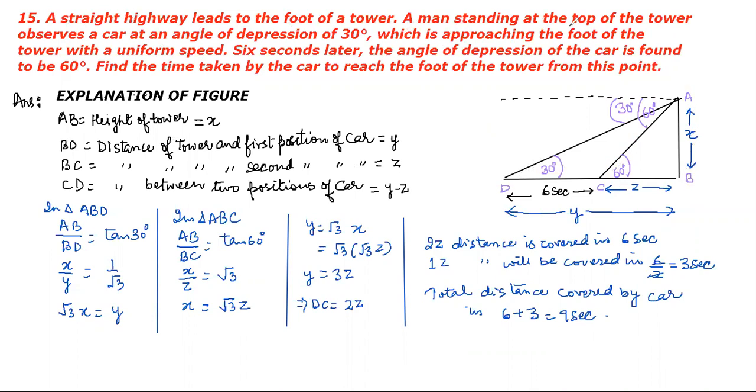A man is standing at the top of the tower. So the observer is here now, on the top of the tower. The observer observes a car at an angle of depression of 30 degrees. Now children, the observer is on the top, so his straight vision is this. Always draw the line of straight vision.